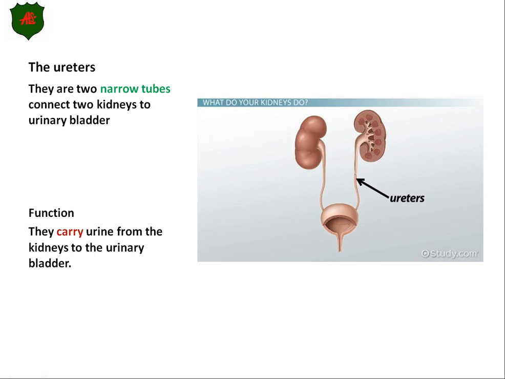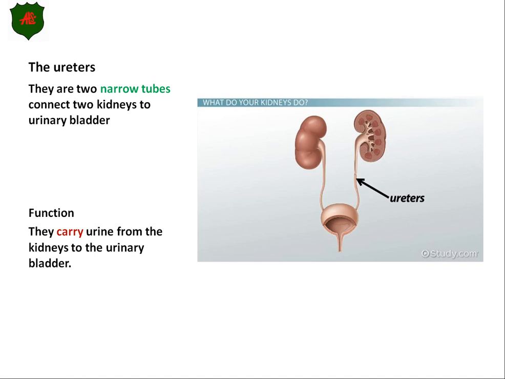So the ureters, how do they look? They are two narrow tubes that connect the two kidneys to the urinary bladder. That's correct. So they are like tubes connecting two organs with each other. The first one is the two kidneys, and the second one is the urinary bladder. So they are a narrow tube between the two kidneys and the urinary bladder.